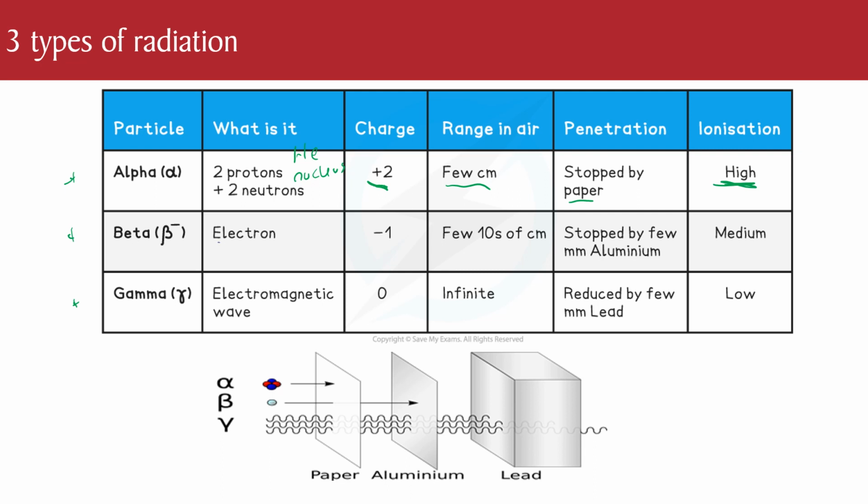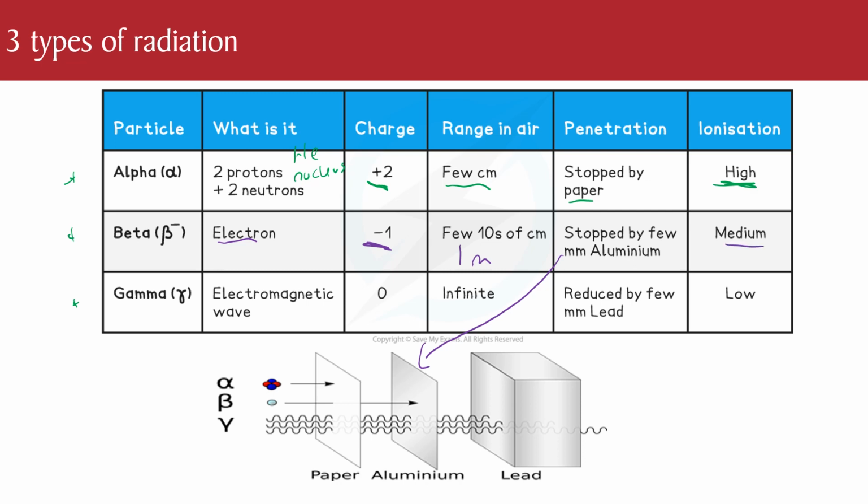Beta is an electron. Because it's just an electron on its own, it's got a -1 charge. It says here a few tens of centimeters, so it might maybe travel a meter. Stopped by a few millimeters of aluminium. We can see this in the diagram at the bottom here. And its ionization power is medium.